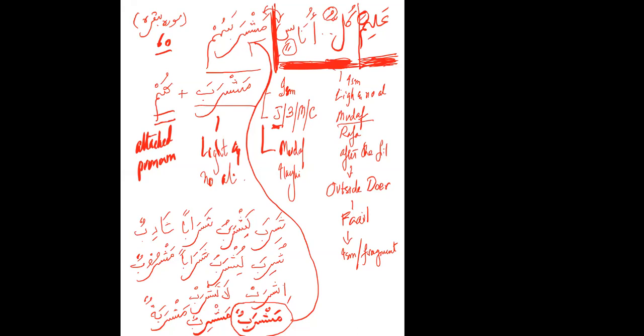So now we know that it's an ism, right? It is light and no al. It is mudaf. And so mudaf is a mudaf. Right? Let me just delete this so that we have.